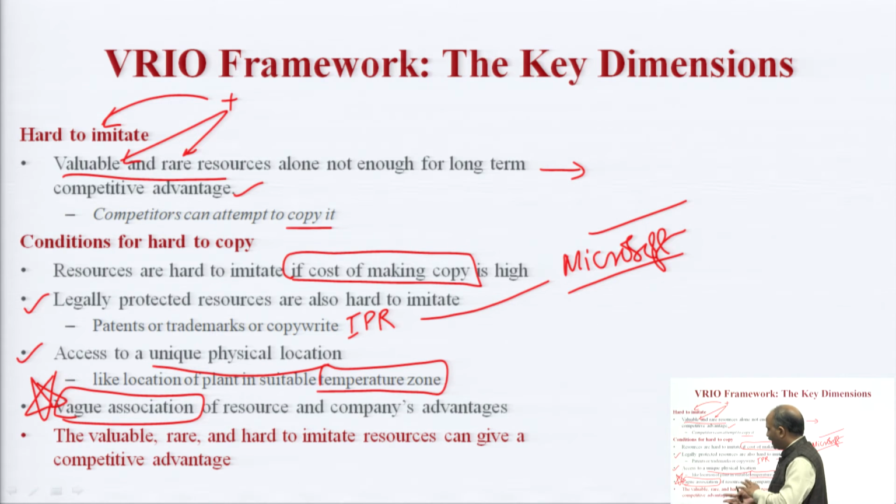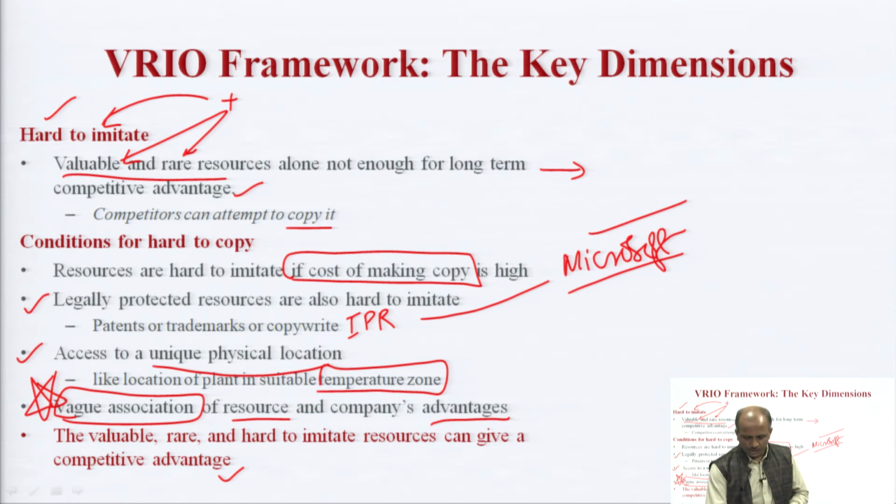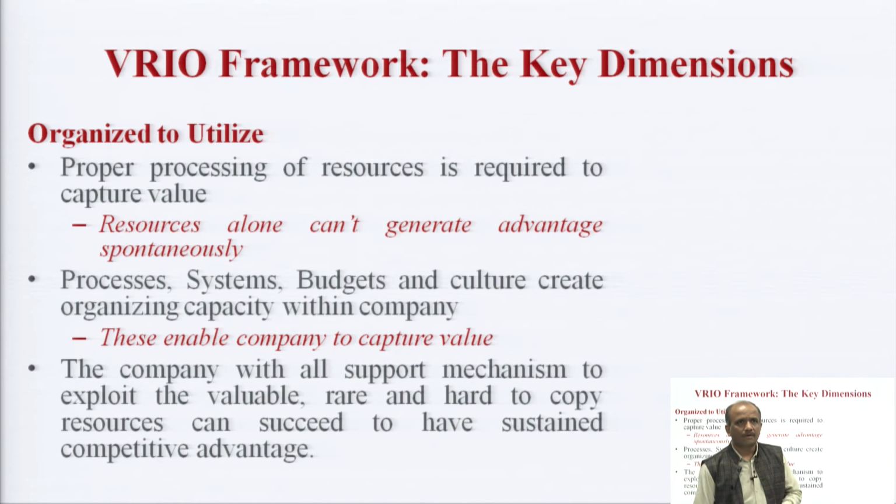So if vague association is lying between your resources and the advantage, obviously it is very hard to imitate. Finally, valuable, rare and hard to imitate resources can give competitive advantage. Now we are coming to the next and final dimension of the VRIO framework, that is O, organized to utilize.